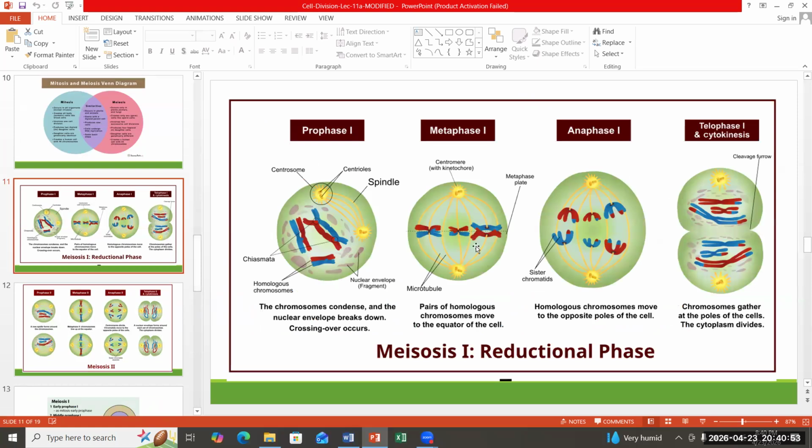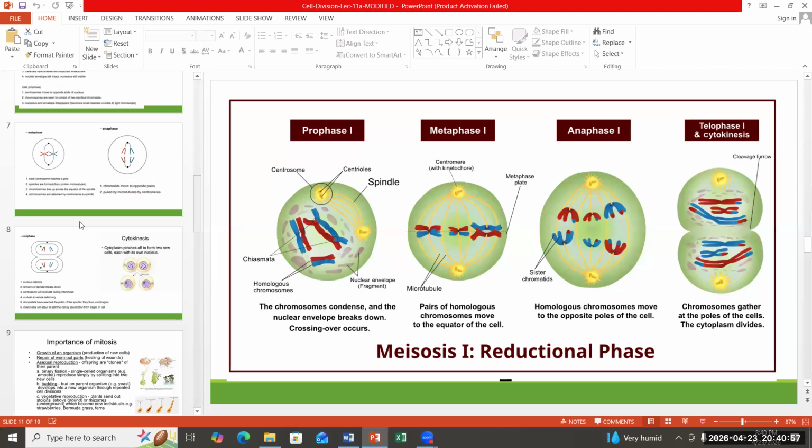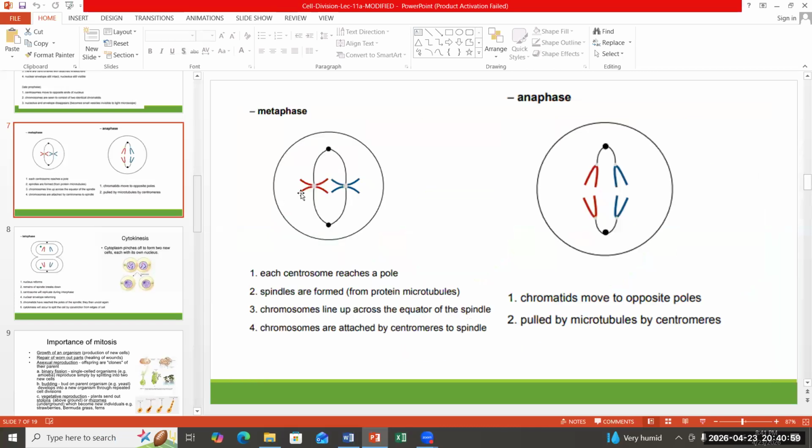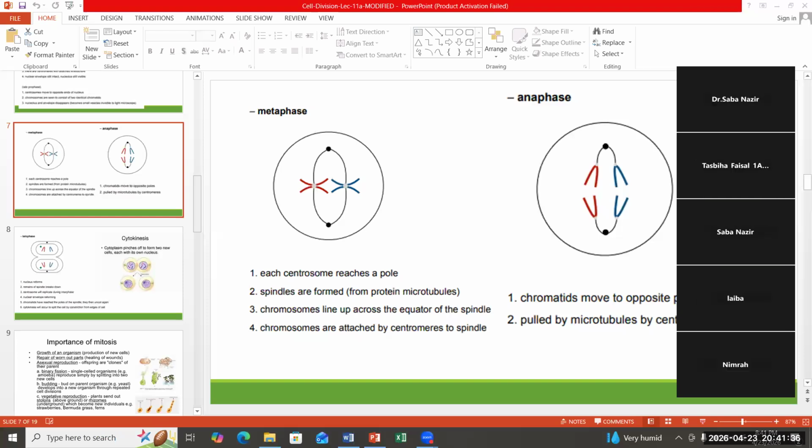The whole set of chromosomes is going on the other side. While in later stages of mitosis, the centromere is breaking. Did you get it?